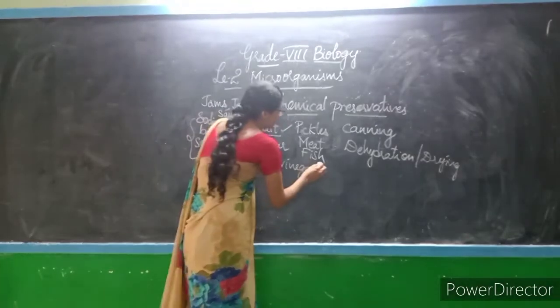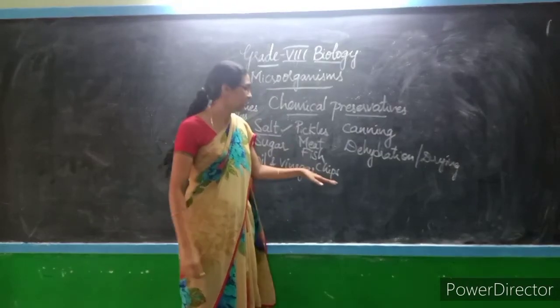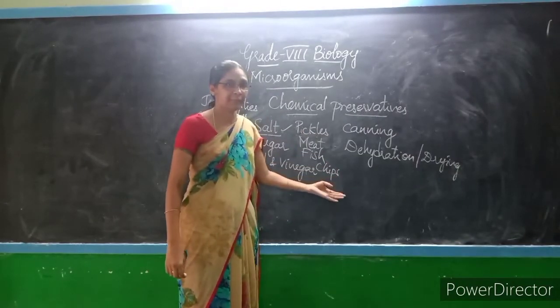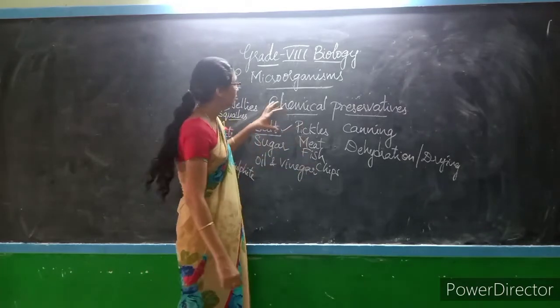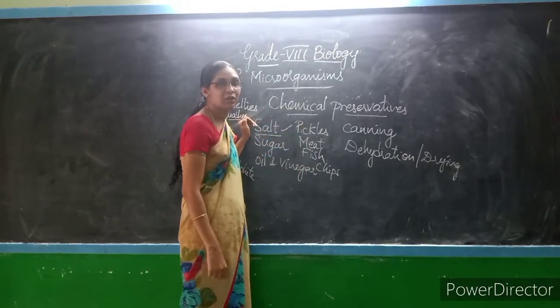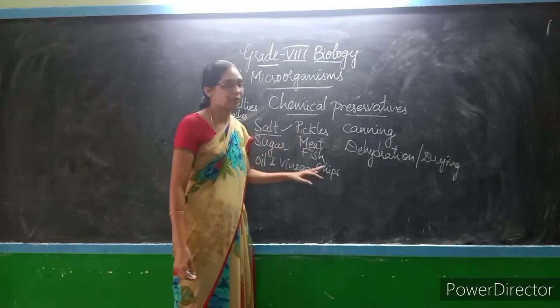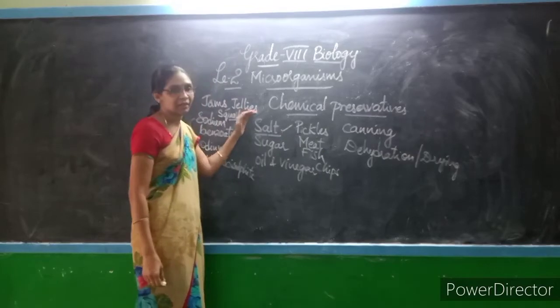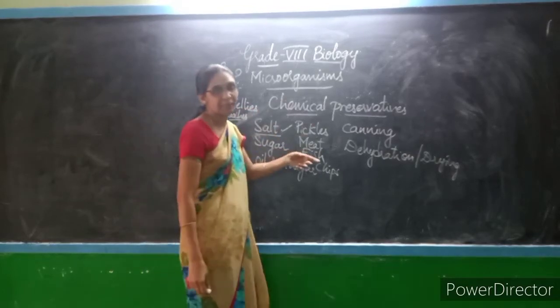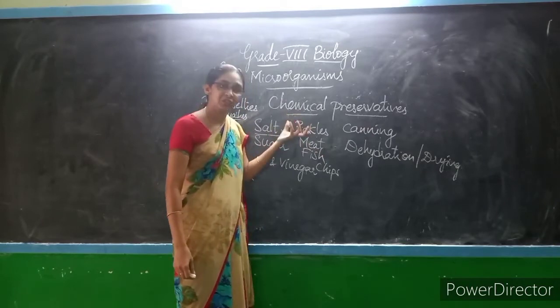For those chips, for taste as well as for increasing shelf life, we can add salt. So the materials to which we add salt to preserve them for a longer period are pickles, meat, fish and chips. We call this process salting.